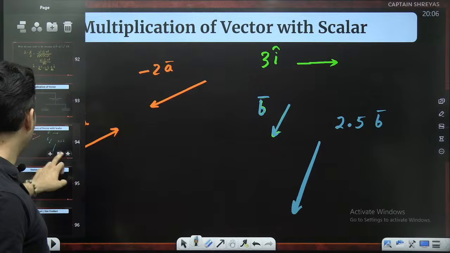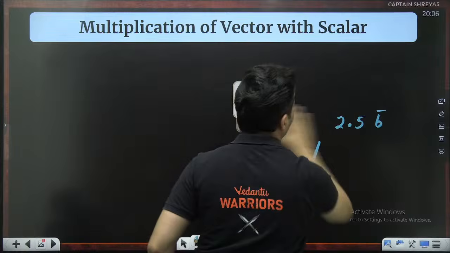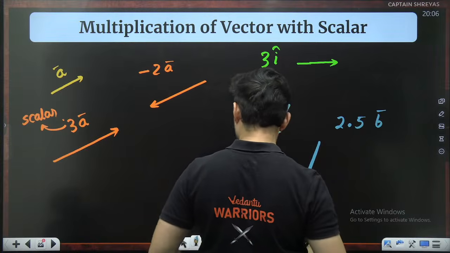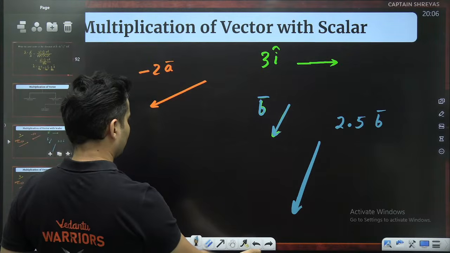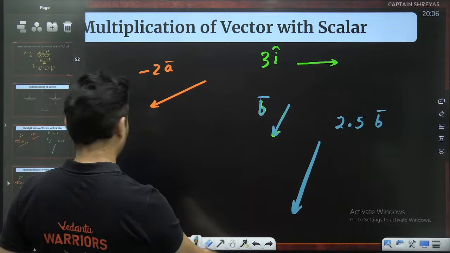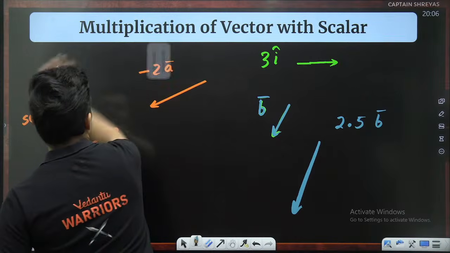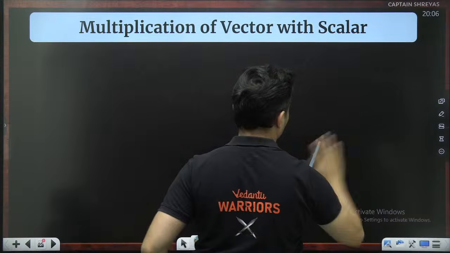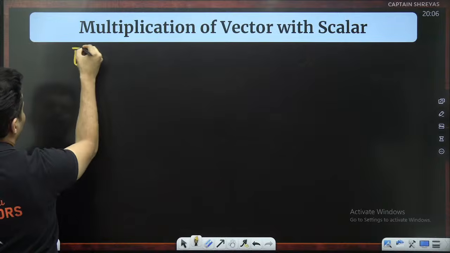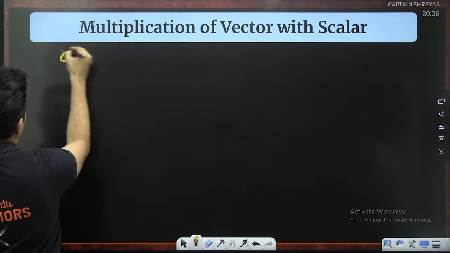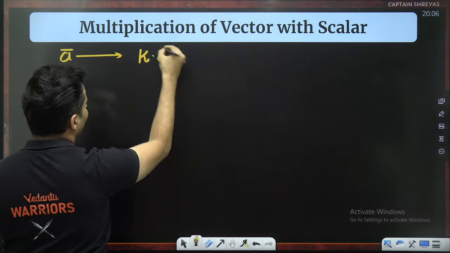So let me just put it up over here for all of you as a conclusion. Okay. So if I have A bar and I multiply with a scalar, I will get, say, some k times A bar, right?